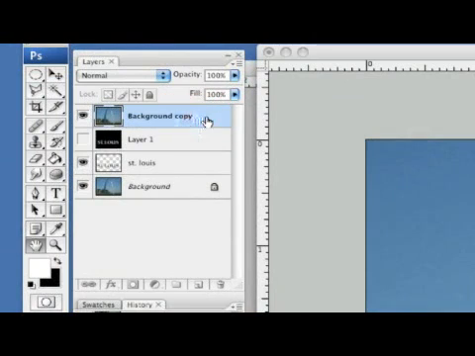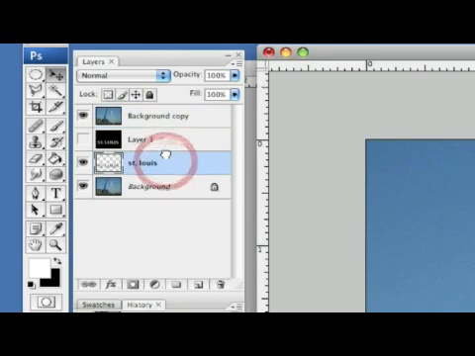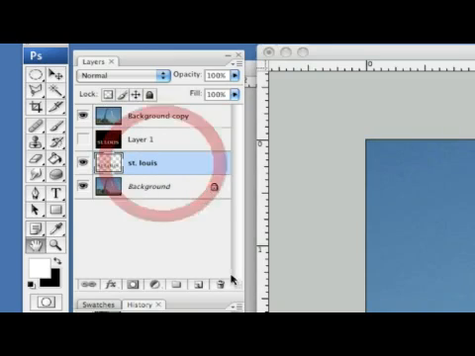Oops, out here, wait for the name like so. Let's go ahead and add a bevel and emboss. So we'll go down here and click on bevel and emboss like so. And actually, no, let's not do that there. Let's grab our text layer first here, and let's add another one. So let's drag it down here.